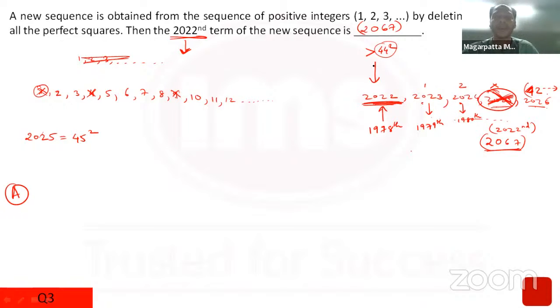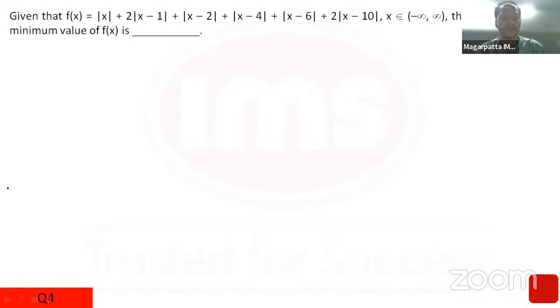You could have directly said that whatever is the number, 45 squares are going to get removed. So 2022 plus 45 would give us the answer as 2067, because till whatever number we go, we are only eliminating 45 perfect squares, 44 till here, and one more over here as well. So totally 45 perfect squares have been cancelled. That is also another way of calculating the answer. But this was a type A question. All of us have a certain way of counting numbers. In any case, the answer would have been 2067. Okay, so moving on to question number 4.